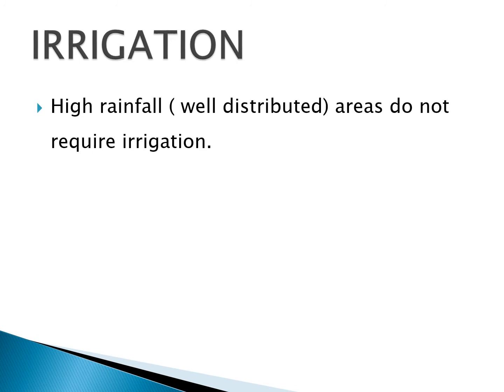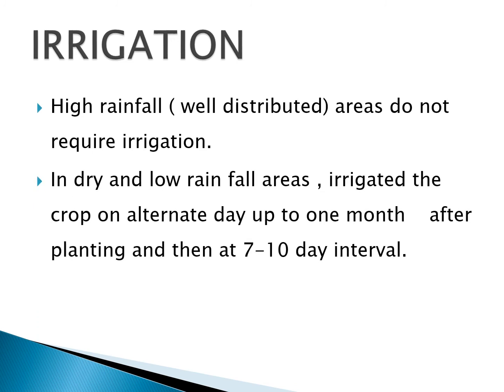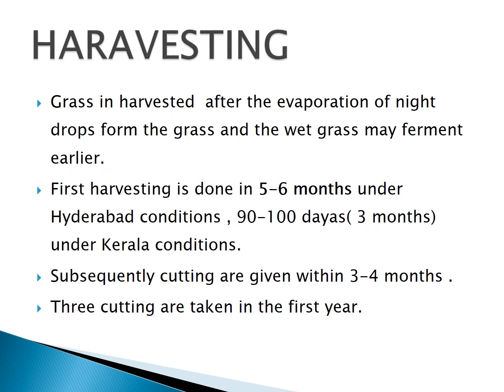Then irrigation. High rainfall, well distributed areas do not require irrigation. In dry and low rainfall areas, irrigate the crop on alternate days up to 1 month after planting, and then give irrigation at 7 to 10 day intervals. Next important point is harvesting.